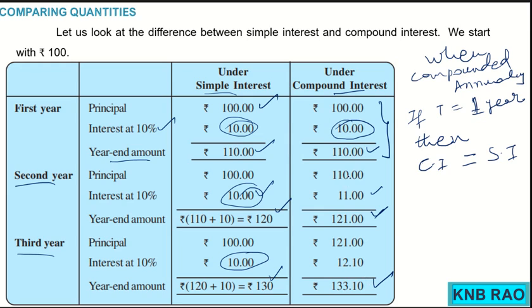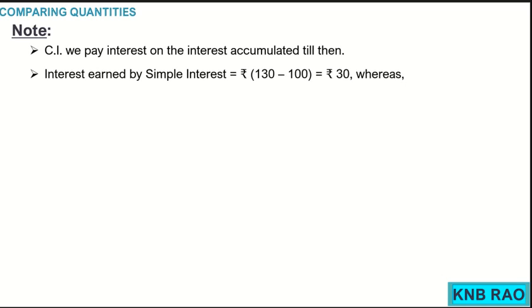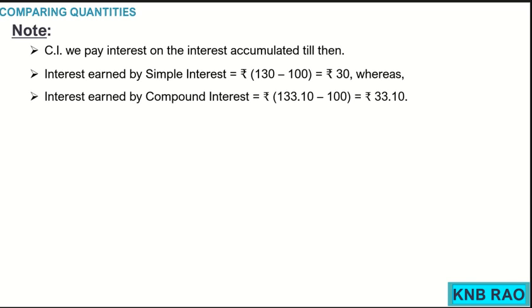Now here are some important notes. Note number 1, in compound interest we pay interest on the interest accumulated till then. Interest earned by simple interest here is 30 rupees, whereas interest earned by compound interest here is 33 rupees 10 paise.